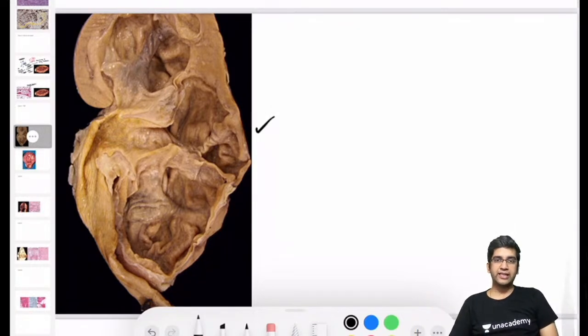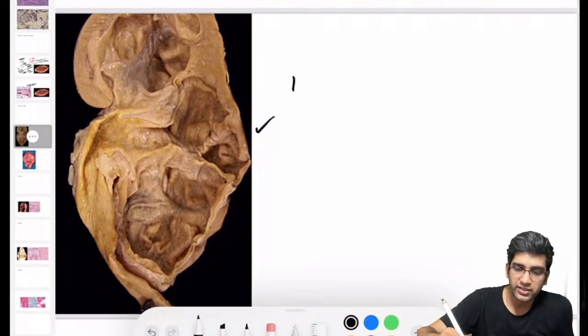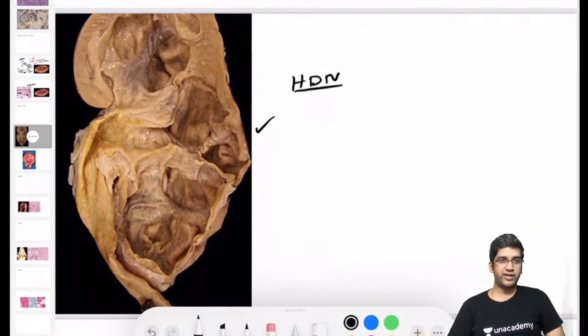So looking at the kidney, tell me what you think is abnormal. What looks abnormal at first sight? Great. Can I call it that the kidney is dilated? It is dilated, right? The pelvicalyceal system is dilated. So this could be a classical case of hydronephrosis. HDN stands for hydronephrosis, I hope, right? So definitely a dilated pelvicalyceal system and a classical case of hydronephrosis, fine.